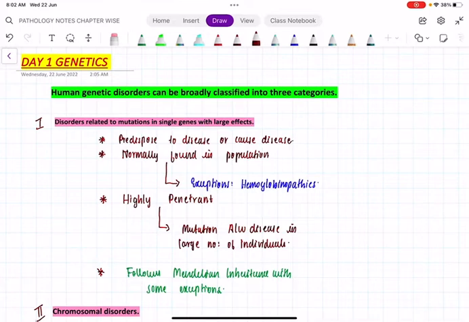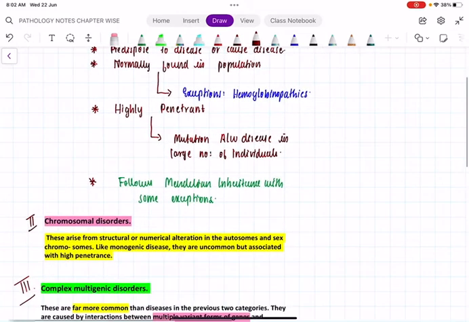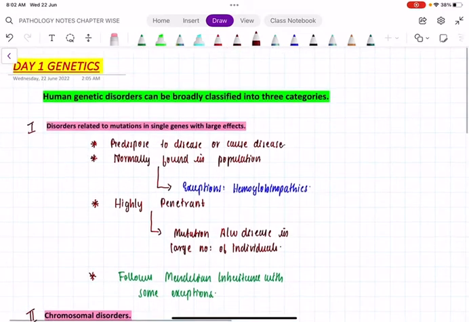Human genetic disorders are broadly classified into three categories. Class 1: disorders which are related to mutations in single genes with large effects. Class 2: chromosomal disorders. And the third category, we have complex multigenic disorders.